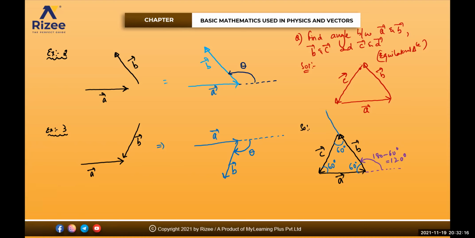Now here also same. You extend the vector B bar like this. You extend this vector in the direction like this. Make an angle with this one. So this is also 180 minus 60. That will be equal to 120 degrees. Clear? And you extend this vector also in this direction. Make the angle with extended vector with your B bar. So this will be equal to, again, 180 minus 60. That will be equal to 120 degrees. So the angle between A bar and B bar and C bar and D bar is how much? 120 degrees. Is it clear for everyone?